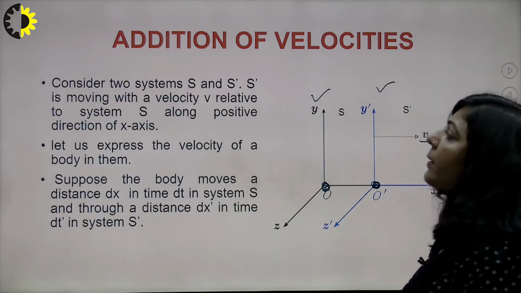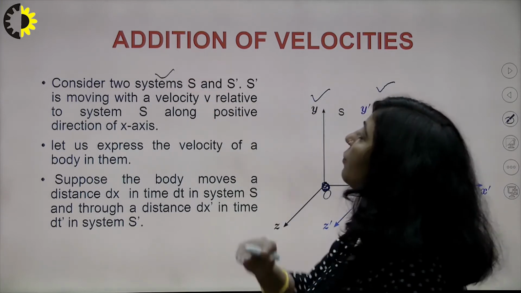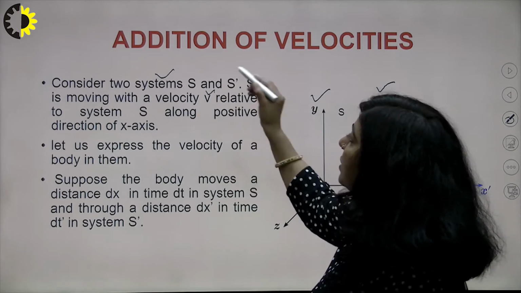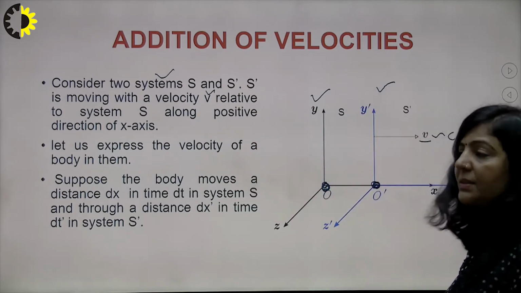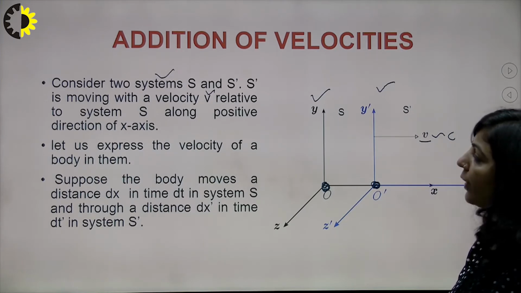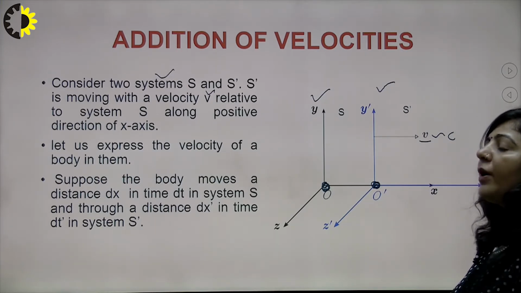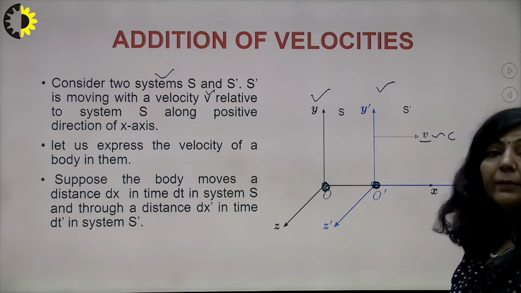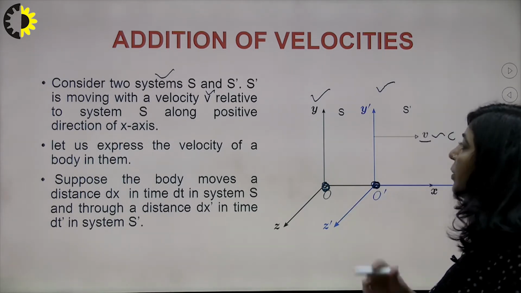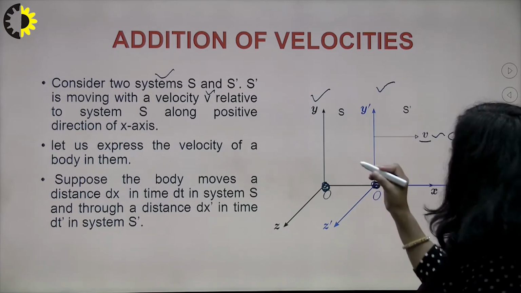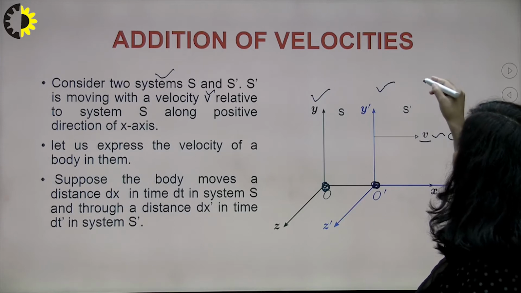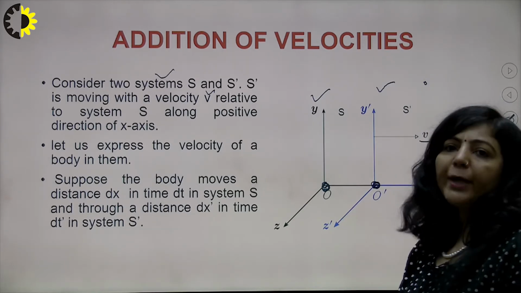So you have two systems, S and S dash. S dash is moving with a constant relativistic velocity with respect to S. Both S and S dash are inertial frames. Now what we have to describe here is an object which is traveling with respect to frame S, and that object is also traveling with respect to O dash.